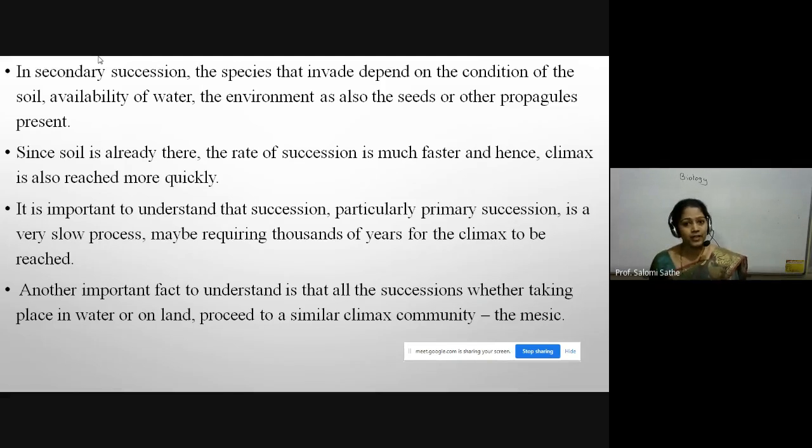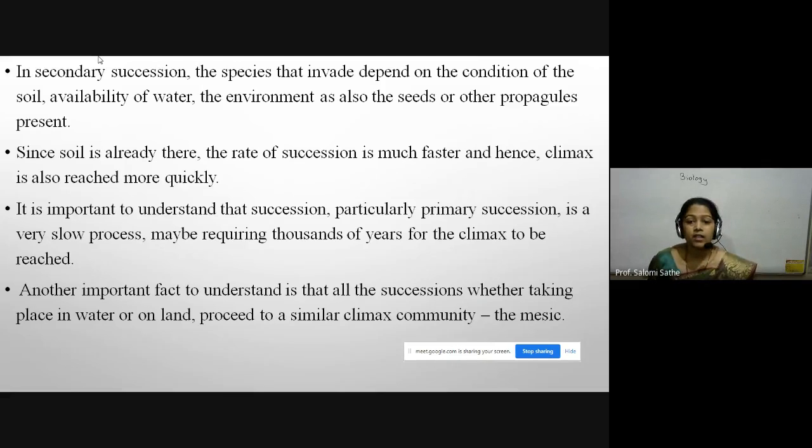But in case of secondary succession, the soil is already there, so the climax community is reached quickly as compared to primary succession. Here the rate of reaching the climax community is faster than that of primary succession. I hope you understood. It is important to understand this succession; particularly primary succession is a very slow process.